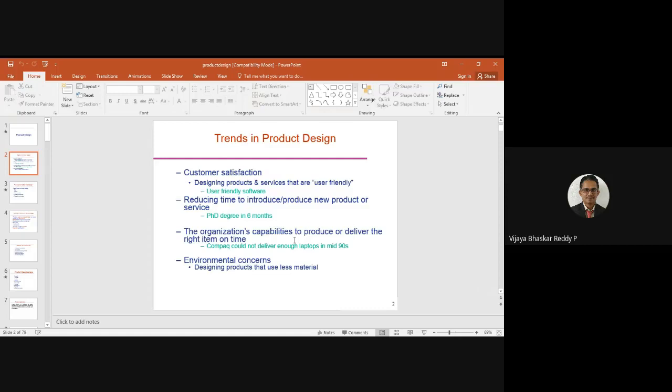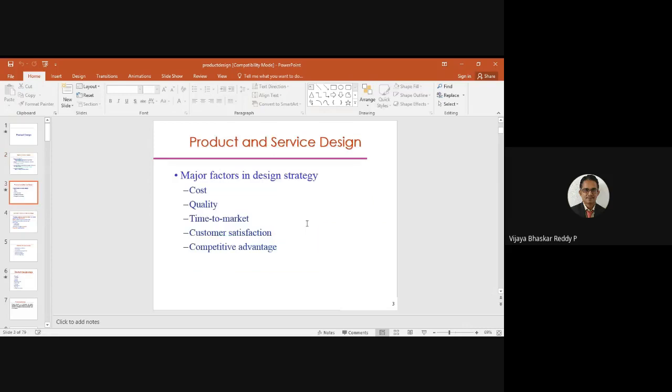Okay. Environmental concerns. Design products that use less material and are environmentally comfortable. Almost all the IT industries were located earlier only in Bangalore. But regarding the environmental effect, suppose we know that, it should be comfortable for that particular environment, maybe a cool area, and other aspects we need to consider, right?